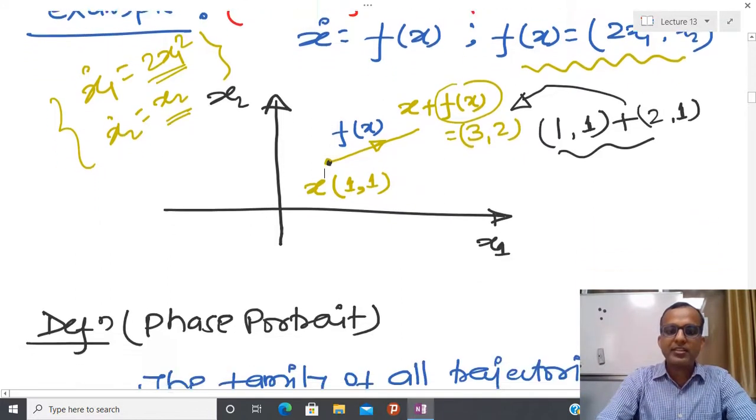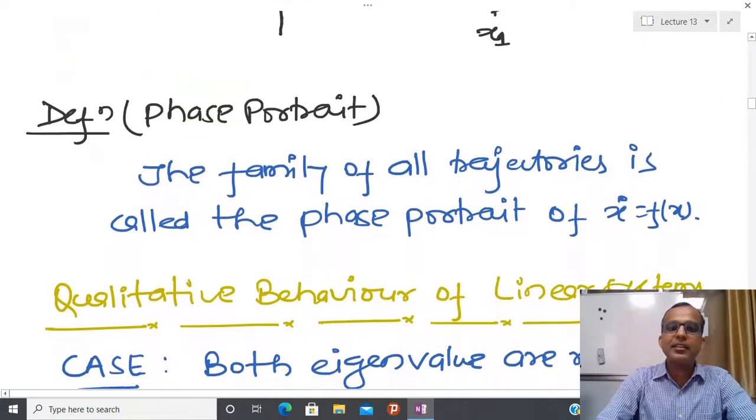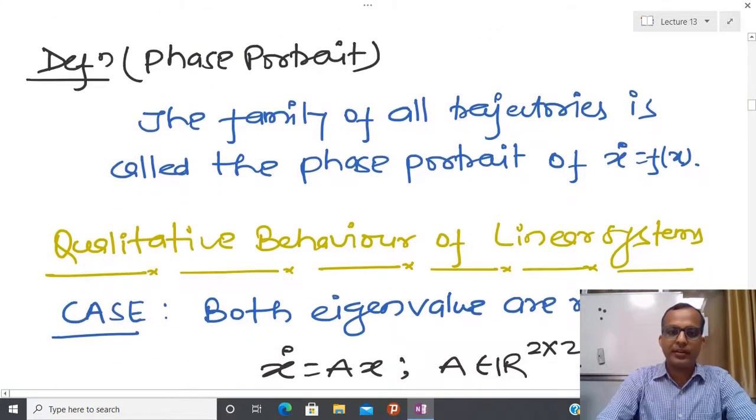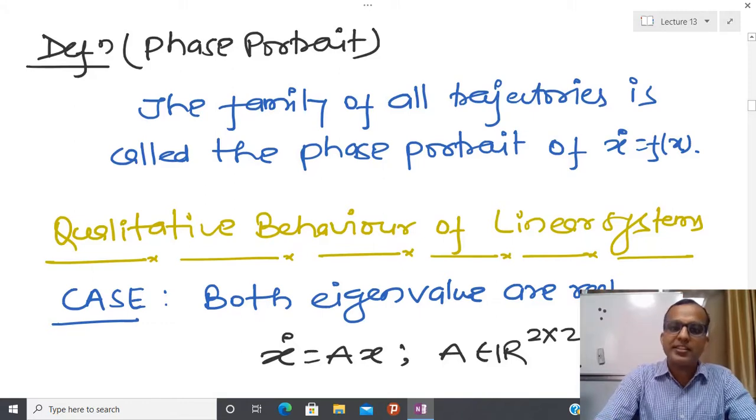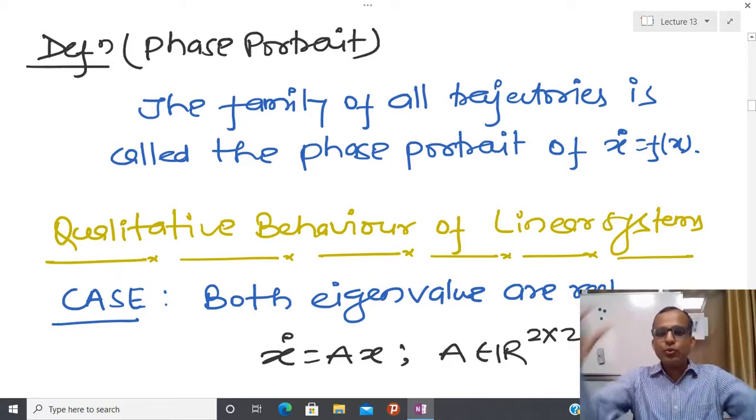Now the next concept is called the phase portrait. The family of all trajectories is called the phase portrait of x dot equal to f(x). If you have any two-dimensional system, then at each point I can generate the vector field. In a two-dimensional plane you have infinitely many points.